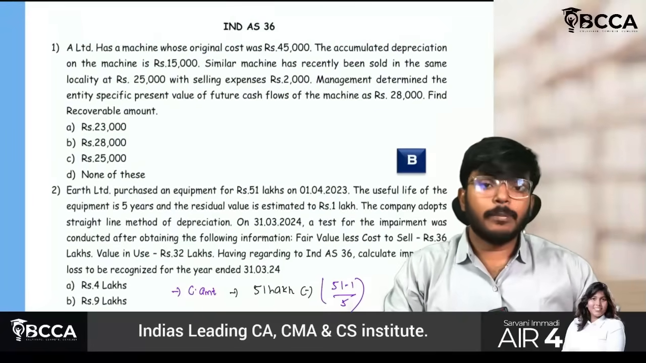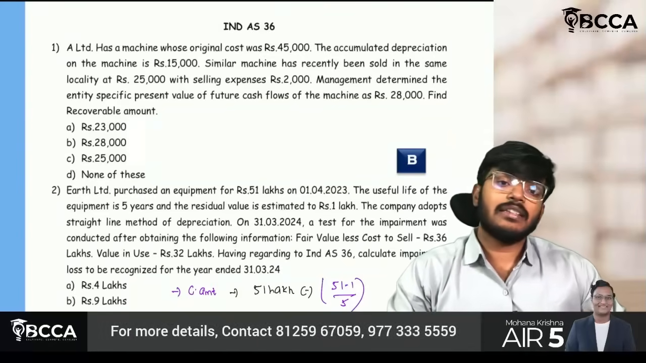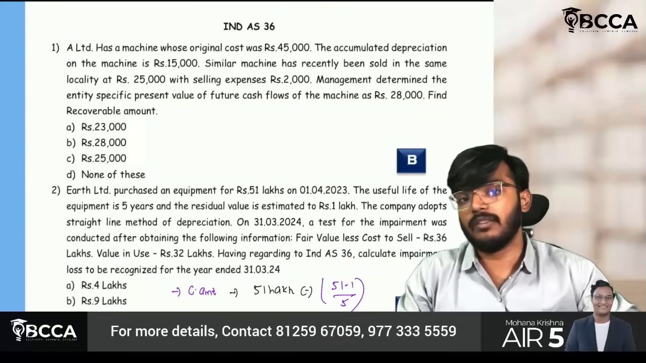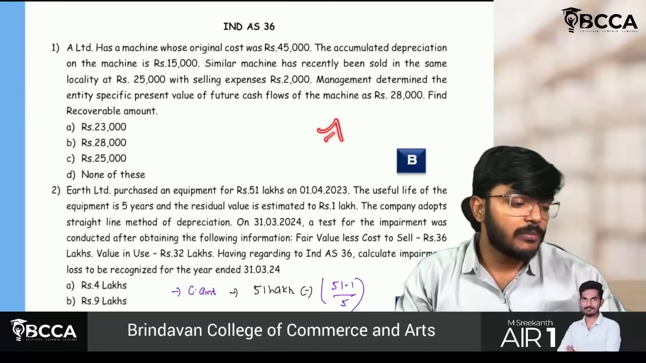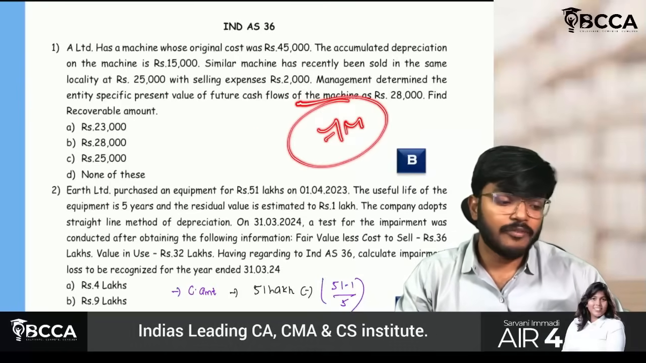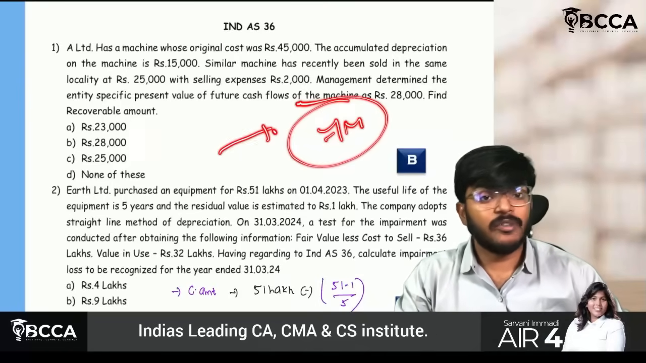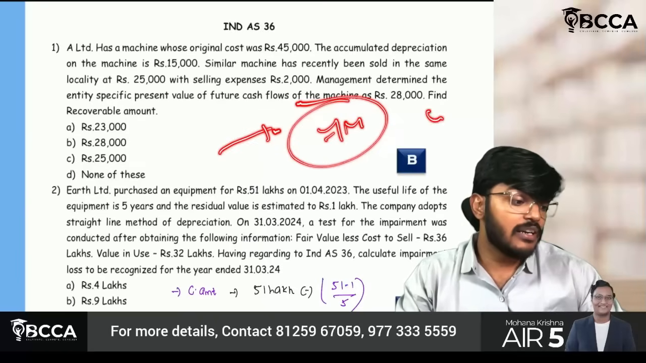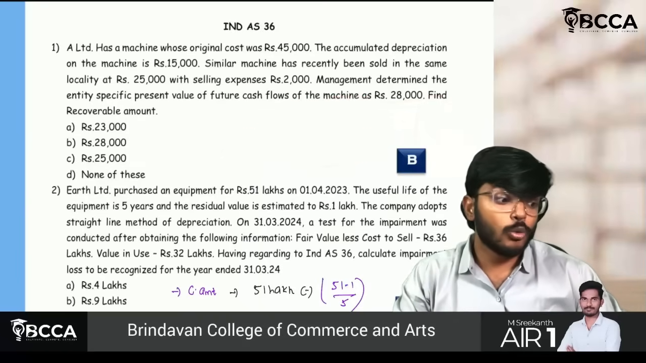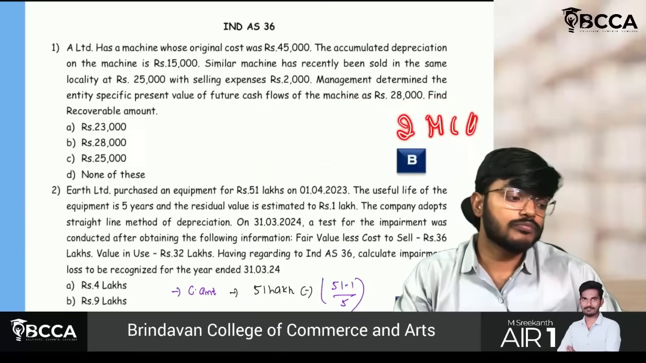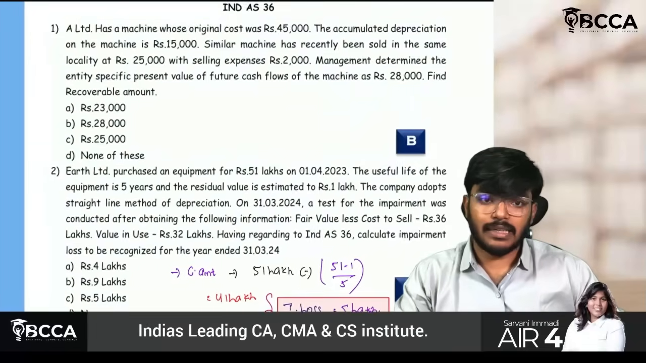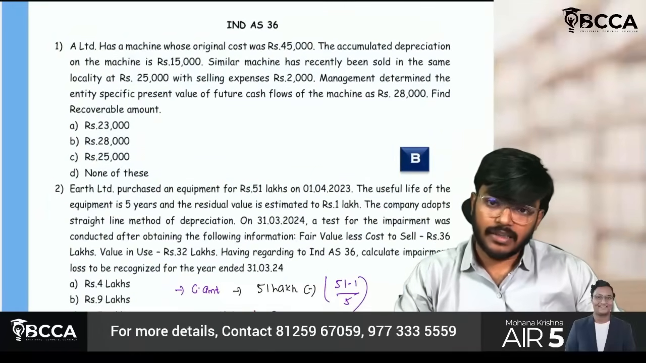Ind AS 36, the impairment standard. Very basic standard, but very important from an exam perspective. There are high chances that one 7-mark question will definitely come. If they forget to give any 7-mark question specifically related to it, they will definitely ask at least 2 MCQs. So don't ignore this. Highest importance, A category chapter.